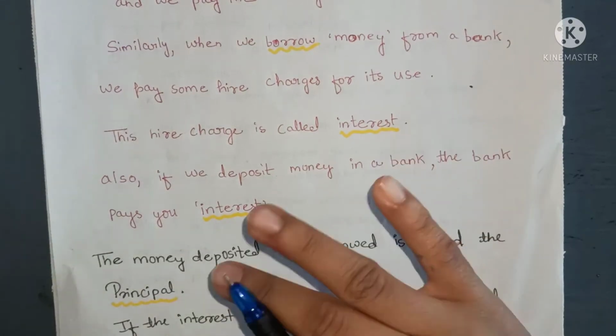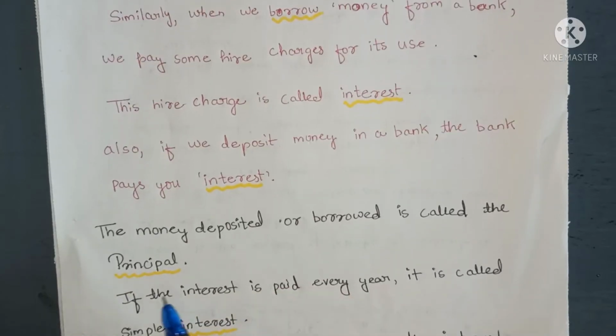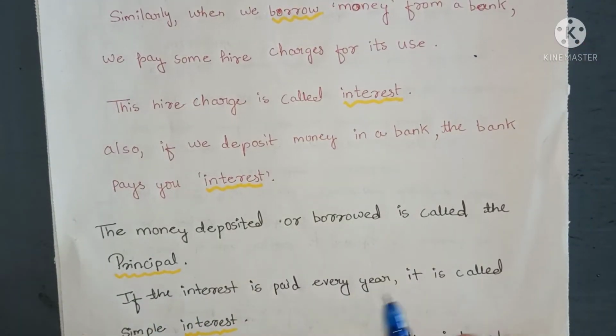When we deposit money or we borrow money, that sum of money is known as principal. Okay, this is not the principal of your school, children. This principal here means the money deposited or borrowed from any financial institution, from the bank or from anyone. So if we are borrowing money, taking money from anyone as a loan, or if we are depositing money, then that sum of money is known as principal.